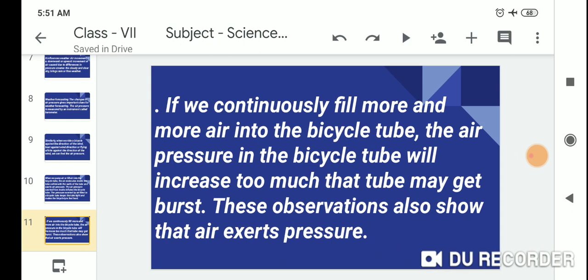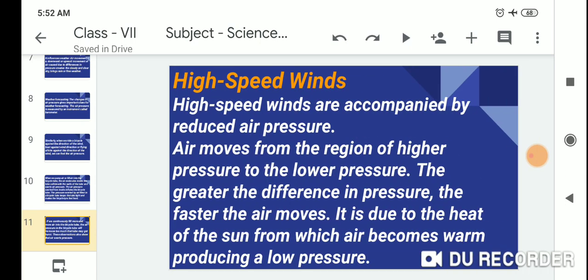These observations also show that air exerts pressure.